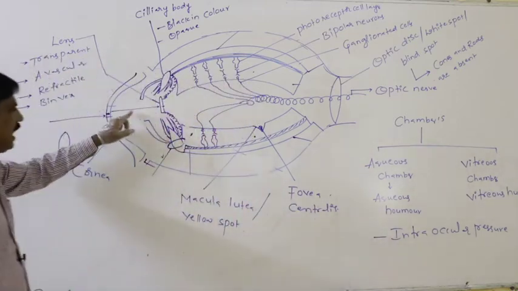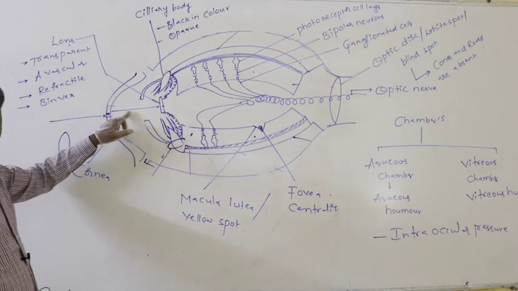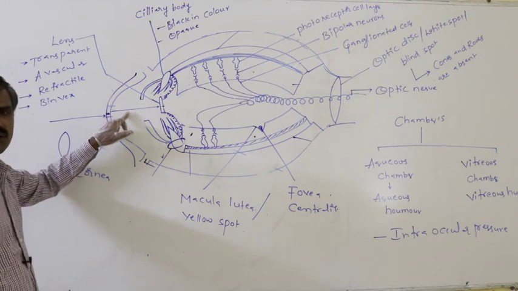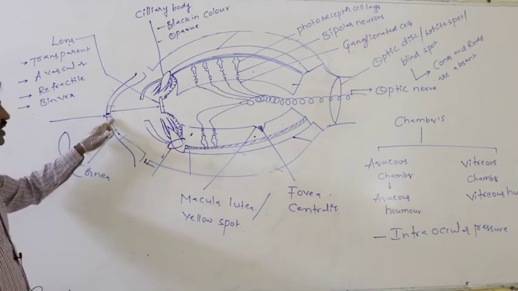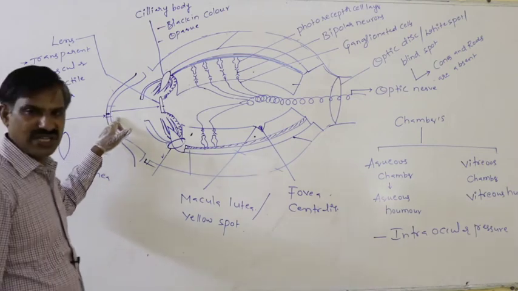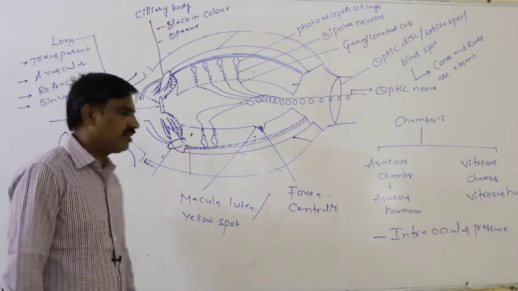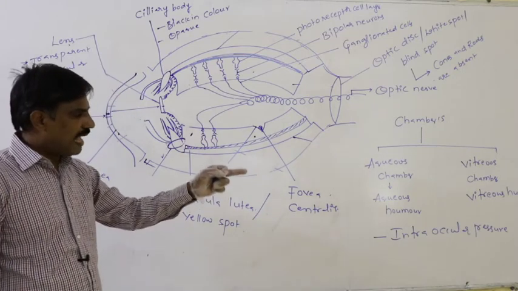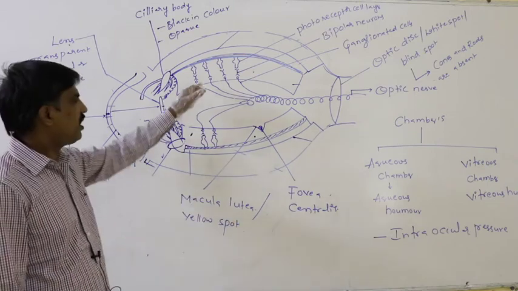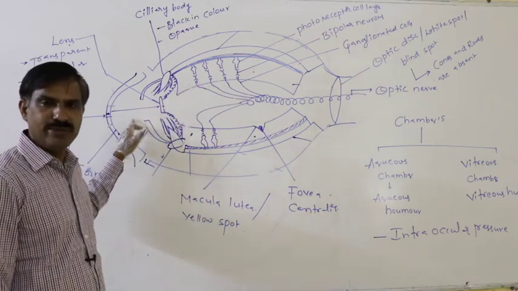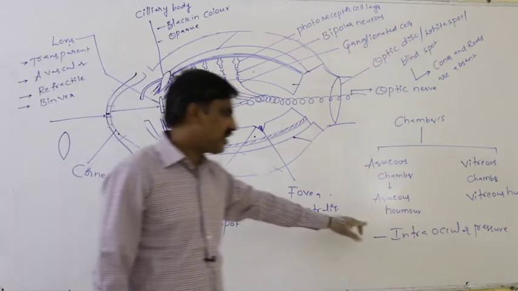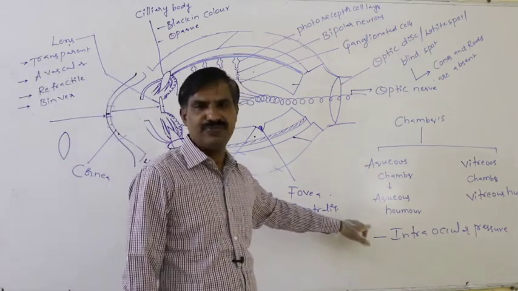Similarly, the aqueous chamber, with aqueous humor, also continuously pushes the cornea outward in order to prevent its collapse. In that way, both aqueous humor and vitreous humor exert pressure on either side of the walls of the eyeball to prevent their collapse. That is said to be the intraocular pressure.